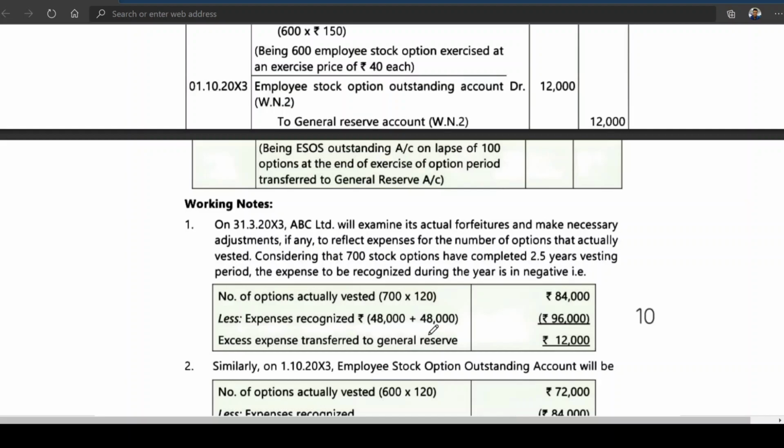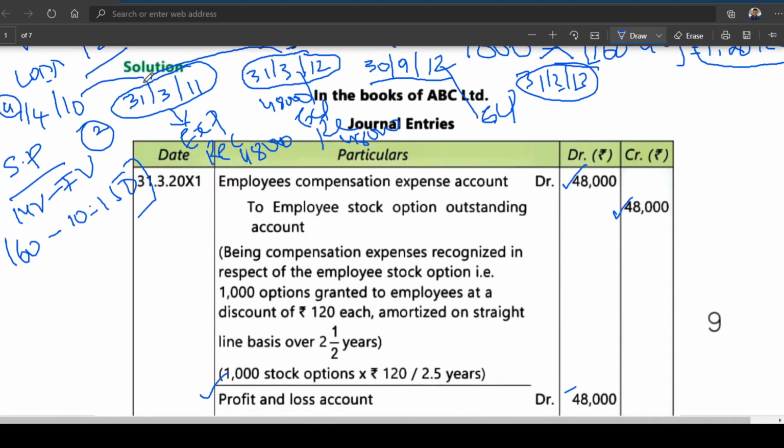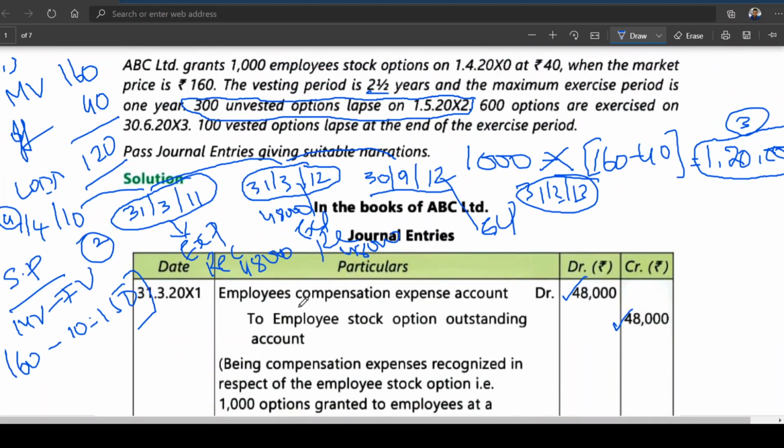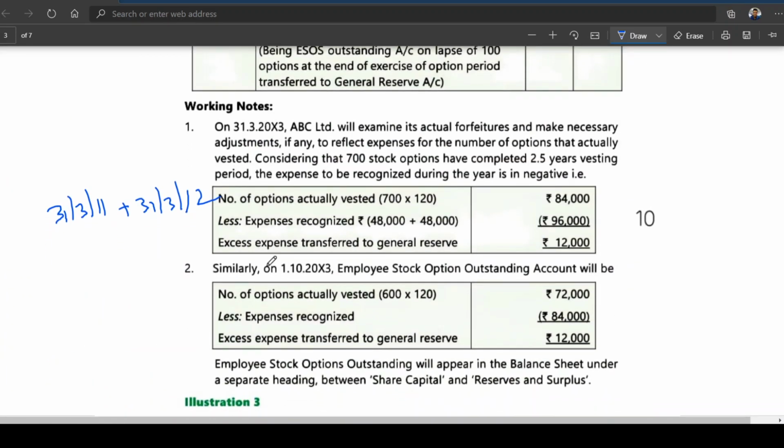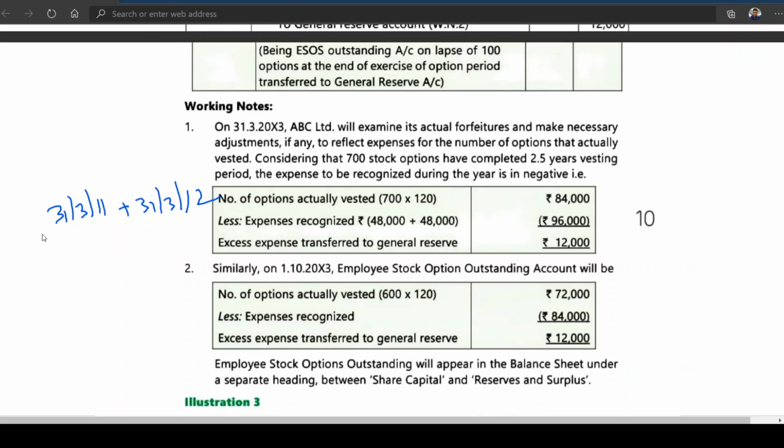That means 700 options. But by that time, what expense has already been recognized? 48,000 plus 48,000. How did you get 48? This is 31st March 11, and 31st March 12. You can see here, these are the expenses recognized.